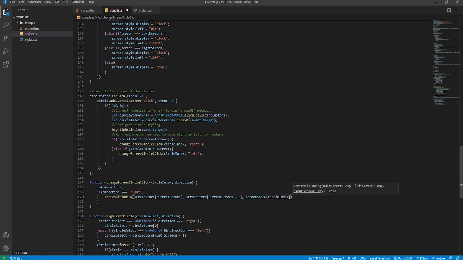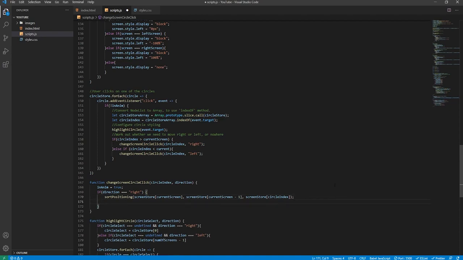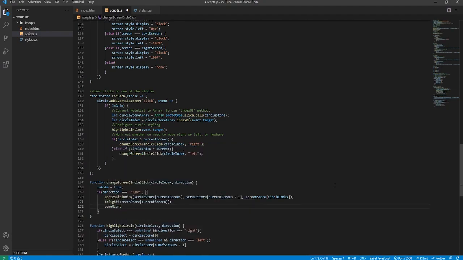Circle index. We'll need to move this one towards the right because it's about to be animated in, and obviously it's the image that relates to the specific circle that you just clicked on. Below this, we'll start the animation. So to right will be the screen store current screen, and come right will be the screen store circle index, like so. Now we need to handle the left direction, so we'll say else if direction equals left.